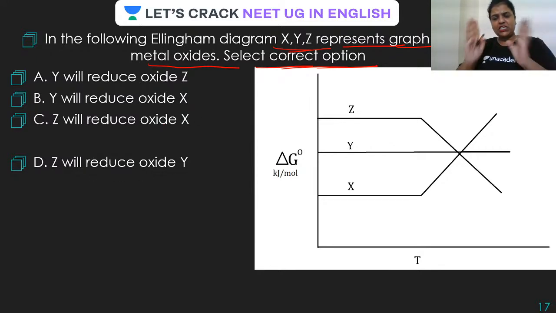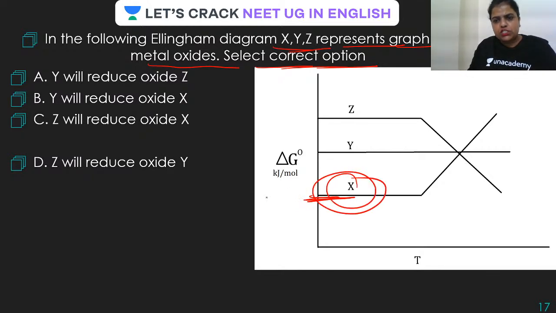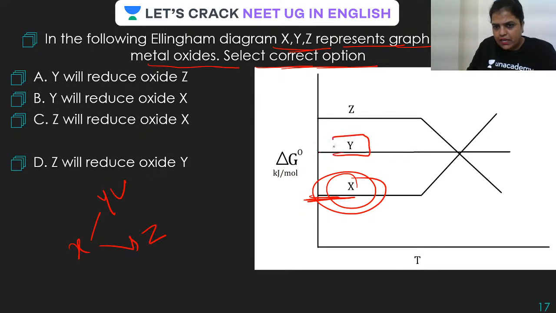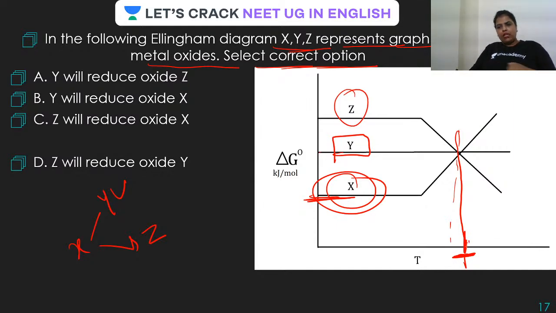Very simple. Just look for their position in the graph. See, this is the lowest one. The one which is placed lowest can reduce. This can reduce Y as well as Z. Now, this is the Y. Above that is Z. And yes, this will happen. This is going to happen. Yes, you have to mention the temperature. So we are talking, suppose this is T. So below temperature T, X can reduce both Y as well as Z.